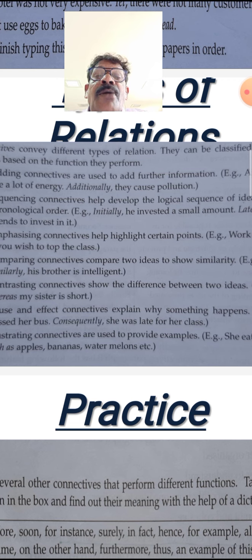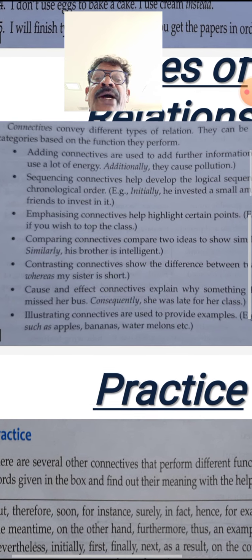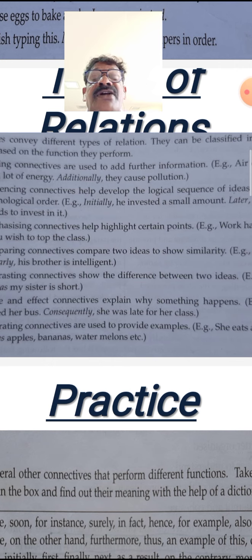Different categories based upon the function. So what they do, adding connectives are used to add further information. When it comes to grammar, my dear, it can be defined as modifier, verb, adverb. Raju is going to college.